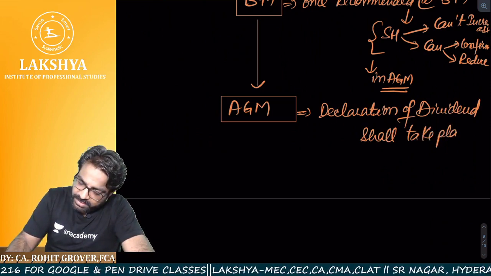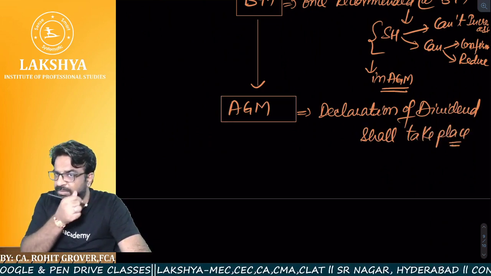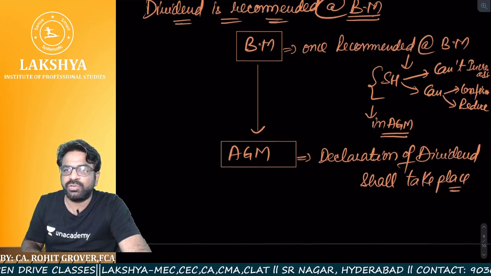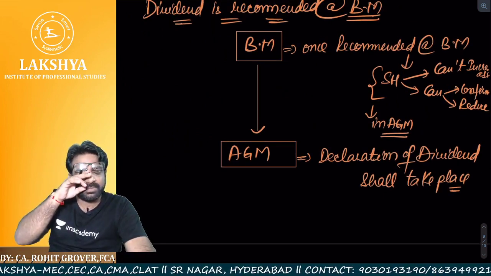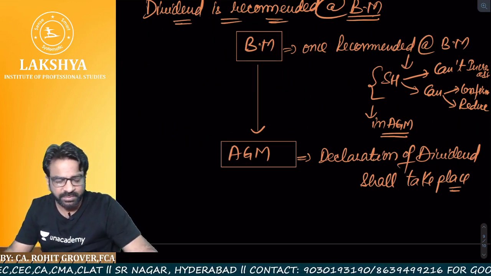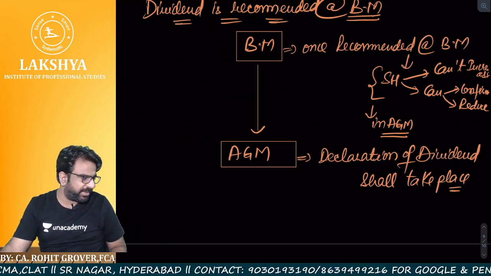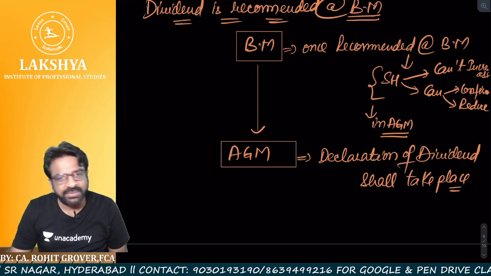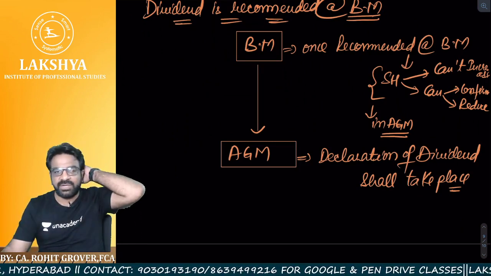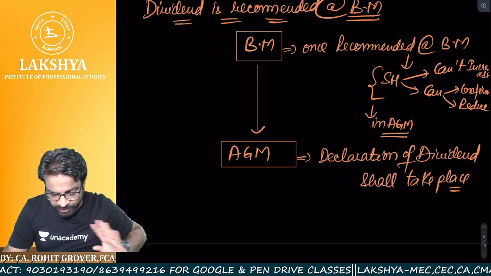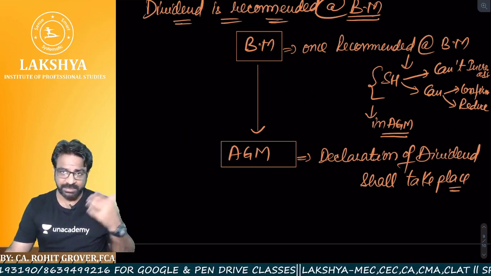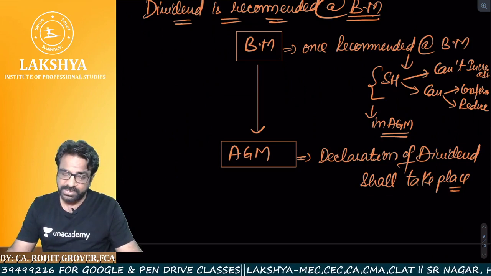Recommendation took place in the board meeting. Declaration of dividend is taking place in the AGM. Who will declare? Shareholders. It will be declared by the company in its general meeting by passing an ordinary resolution on how much dividend they want. They can only confirm the same rate which is recommended, or they can reduce the rate, but they can never increase the rate. But yes, let us come back to the main point slowly.